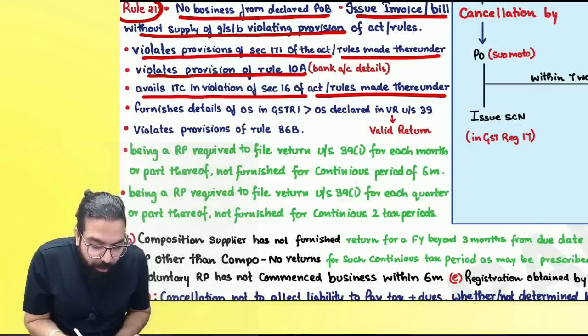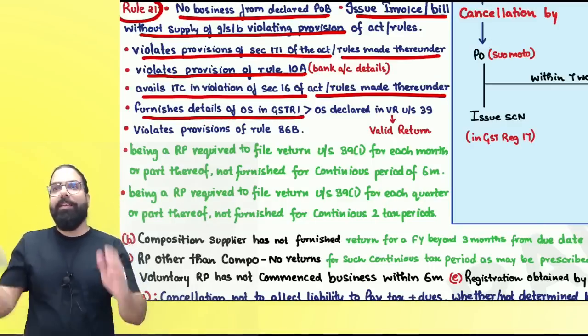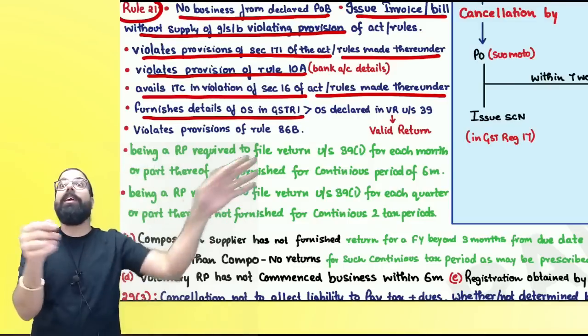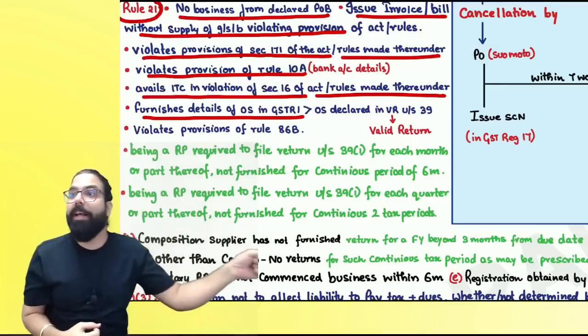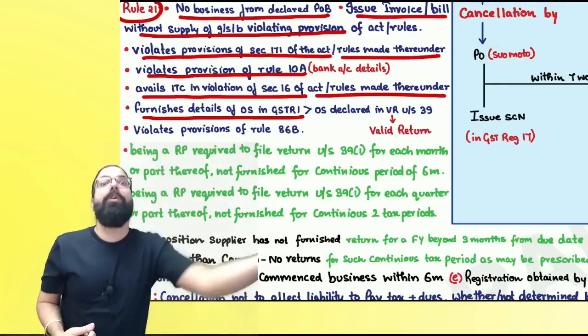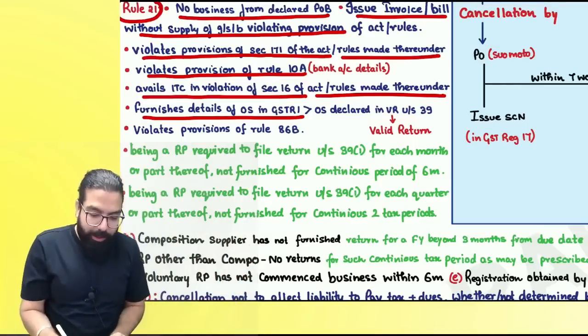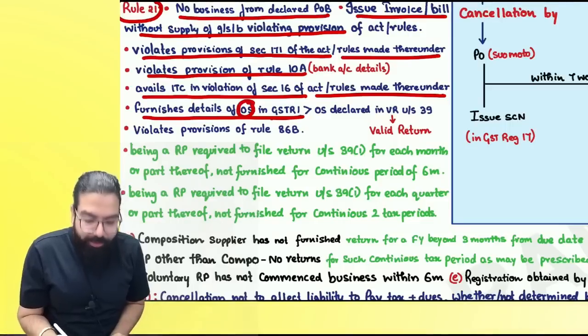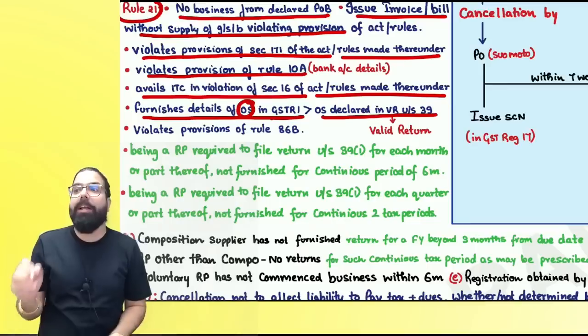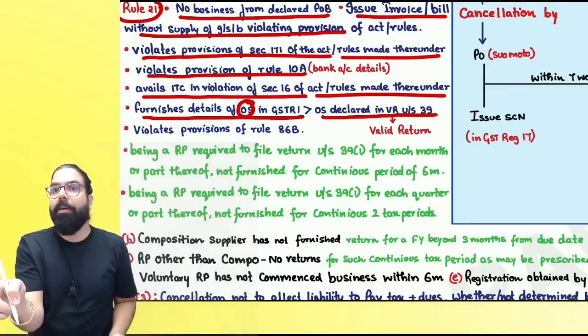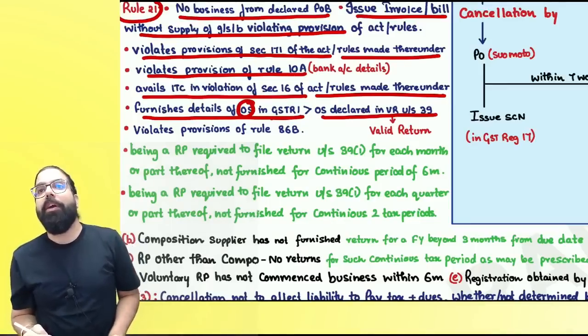Then we have you furnish GSTR 1, monthly GSTR 1, where you are passing on the credit. Your sale is 1 crore, GST passed on is 18 lakh. But when you have to pay the tax, you are paying only 100 rupees. They will go ahead and say whatever outward supply you have declared in GSTR 1 is more than the outward supply declared in your monthly return where you have to pay the tax. Then they can go ahead and cancel your registration.